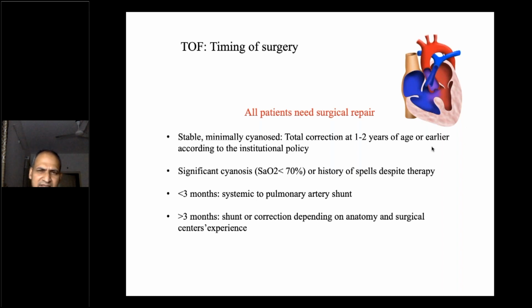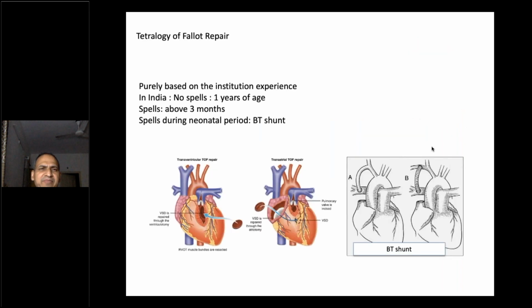So I'll repeat this slide again. If the child is minimally symptomatic, that is minimally cyanosed, then we wait for 6 months. After 6 months, we correct it completely. We do not prefer to put a BT shunt. Then if the child is less than 6 months and very symptomatic, if the child's weight and anatomy permit, we go for complete correction. Very rarely do we do a BT shunt in tetralogy of Fallot.